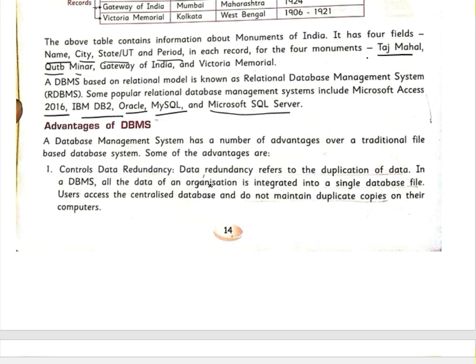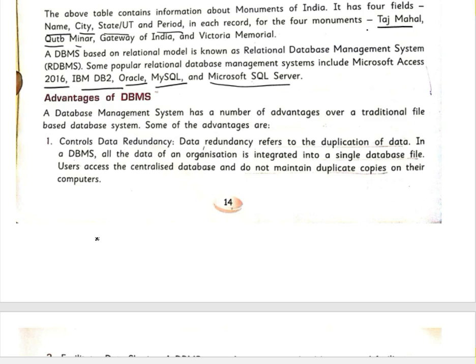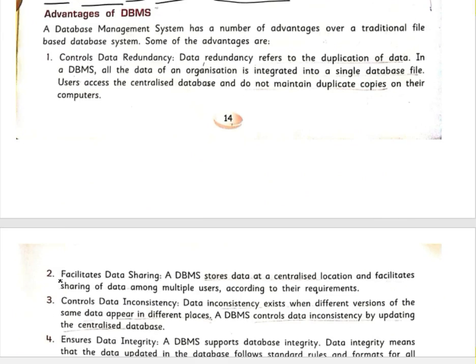Data redundancy refers to the duplication of data. We can easily make duplicates of the data. In a DBS, all the data of the organization is integrated into a single database file, and users access the centralized database and do not maintain duplicate copies of their data on their computers. So the DBS controls data redundancy; it helps to control the duplicacy of the data in the same computer.